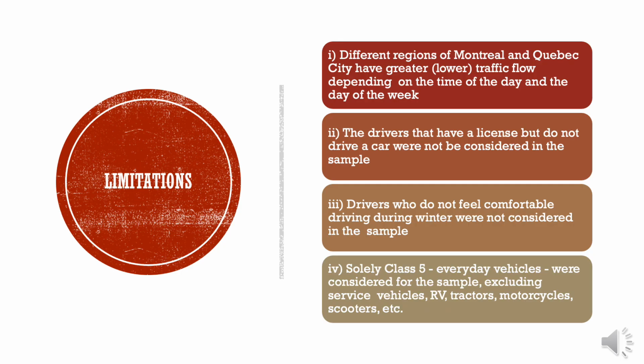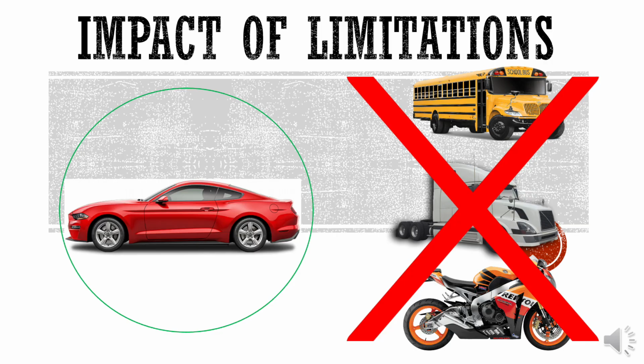Different limitations were found, but one example of them would be that different regions of Montreal and Quebec City have a greater or lower traffic flow depending on the time of the day and the day of the week. These limitations did impact our study. In fact, since we only consider Class 5 drivers, the results obtained are not exactly representative of the entire populations of drivers in Montreal and Quebec City. For instance, trucks might be more driven by men, which in that case would change our result.